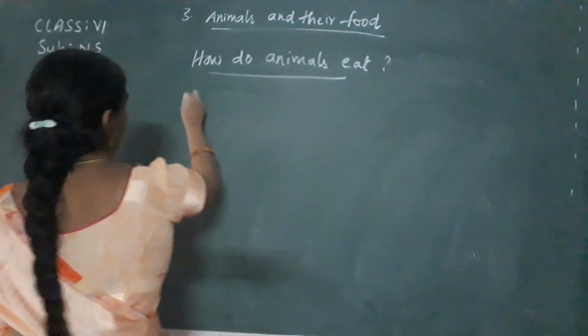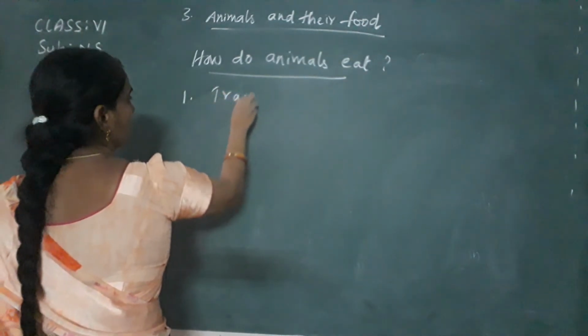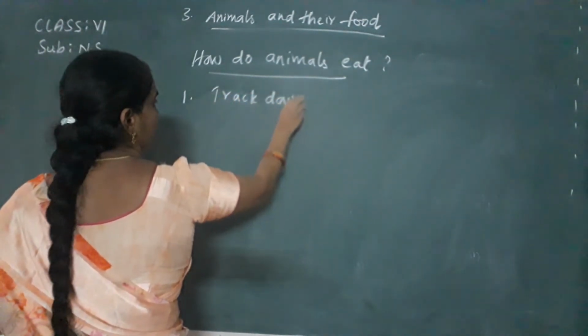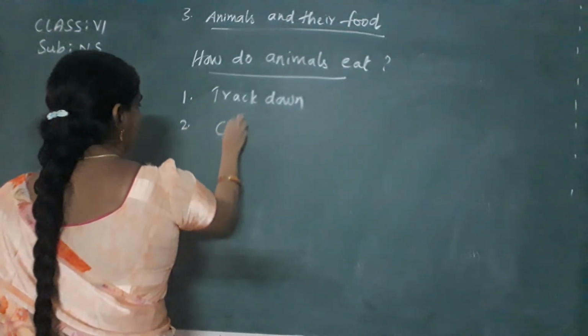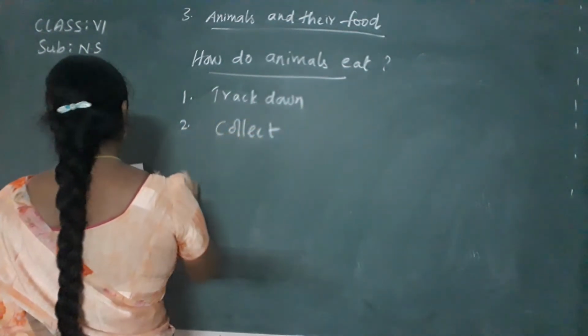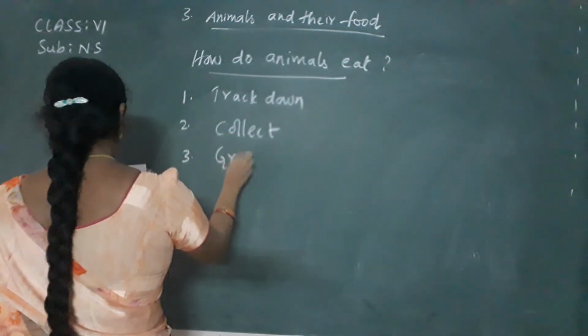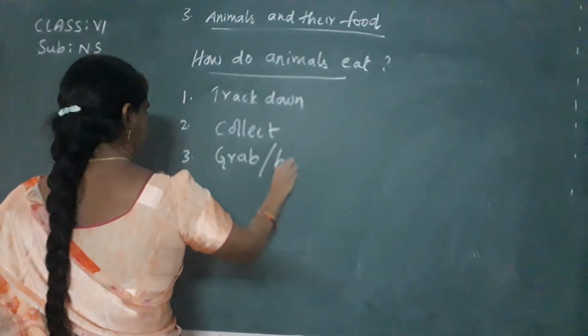In order to collect the food, first they have to track down the food. Then they track down, collect, grab or hunt.